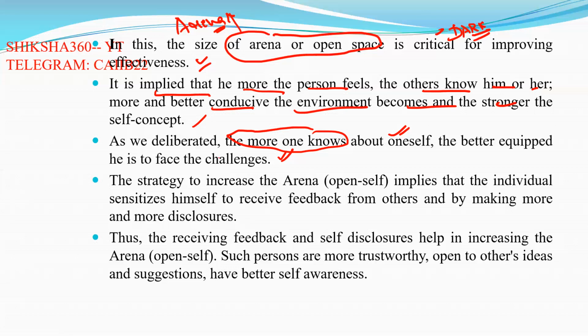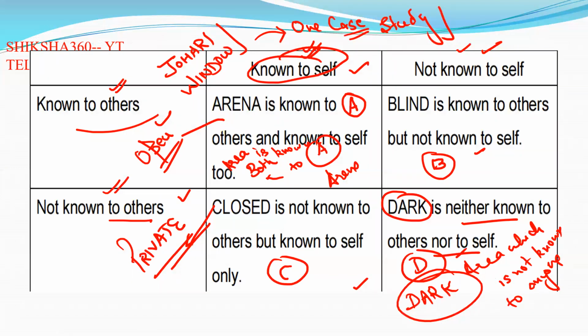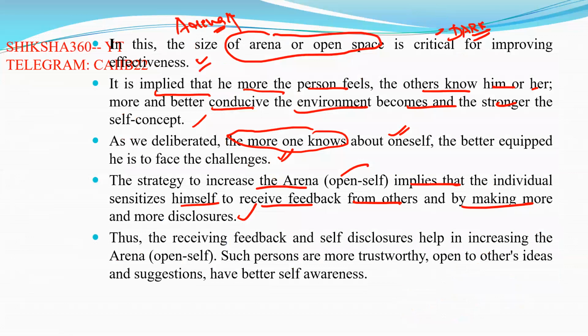So the strategy to increase the arena, or open self, implies that the individual sensitizes himself to receive feedback from others and makes more and more disclosures. How can anyone increase the arena? The individual sensitizes himself to receive feedback from others, like in the second case, the blind, where we are not known to ourselves. We are not knowing our qualities, but others know us.